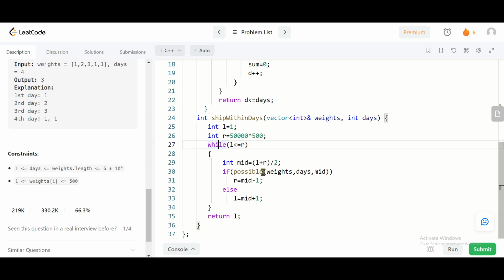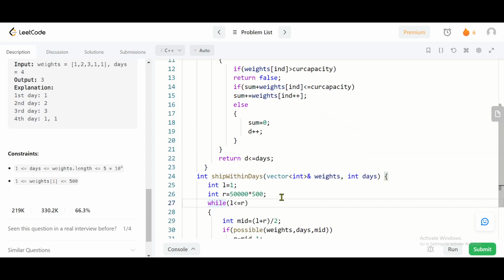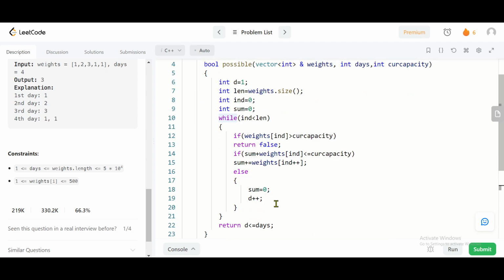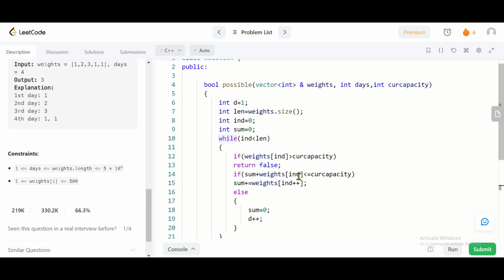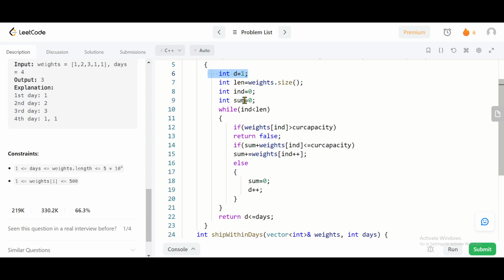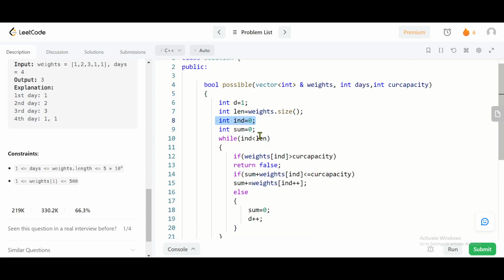Now let's see how this possible function is working. Here I have passed a vector, the number of days, and this mid value. I am initially defining my number of days as 1, and here I am calculating the length of this vector, and this ind variable represents the index, which I will be using for traversing through this vector.